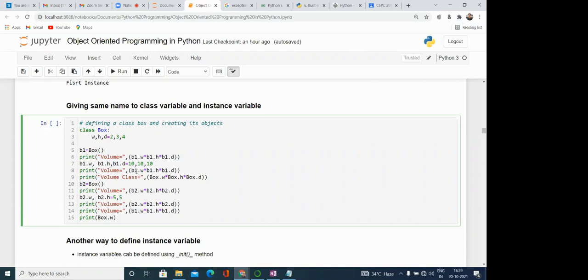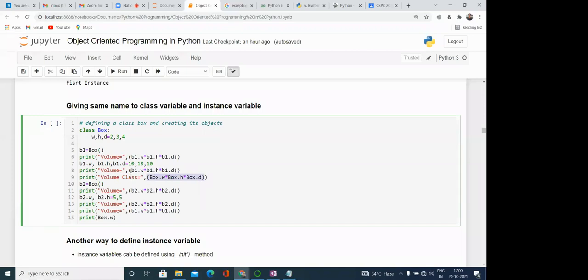In that case, if we are calling b1.w, b1.h, b1.d, then instead of calling the class variables this time, this object points to the instance variable. However, the class variables or the static variables will be unchanged. There is no impact on that.